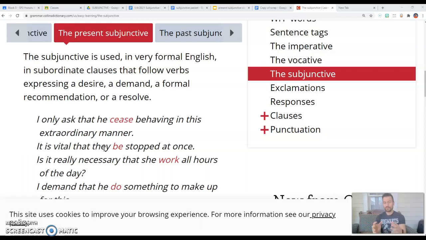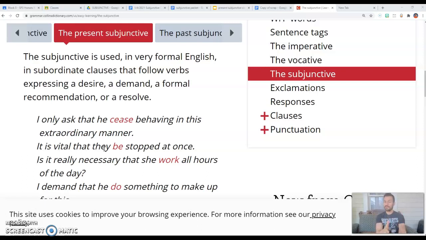So that's what we're going to learn today in Spanish. We're going to get started learning what situations and what verbs you can put in the main clause that will trigger the conjugation of the verb a little bit differently. Now, you see, in English, we drop the S, or we change they are for they be.